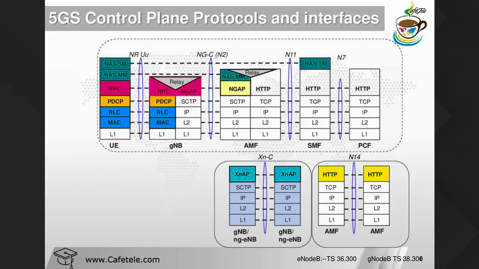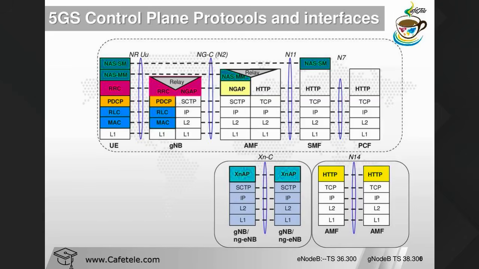The RRC layer is specified in 3GPP series 38.331, and for LTE it is 36.331. So how do RRC messages transfer the data? They transfer the data with the help of SRB. It's the same as LTE. In LTE also we have SRB, signaling radio bearer. In LTE we have SRB0, SRB1, SRB2.